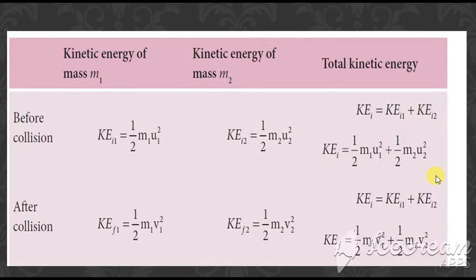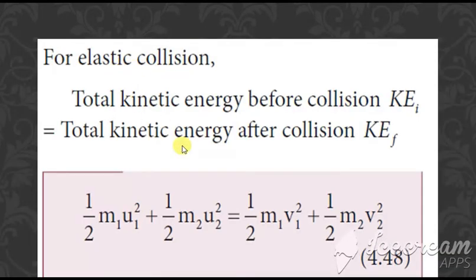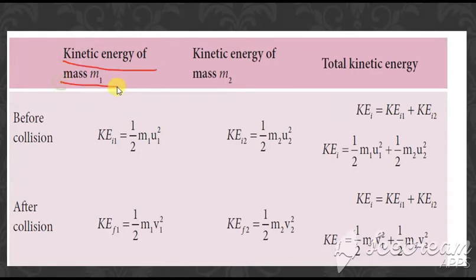Next, we are going to write the equation for kinetic energy. The general formula is given by what? Half m v square, is it not? So when you write this half m v square for the initial and final particles of masses m1 and m2, first consider the kinetic energy of mass m1 before collision, which is half m1 u1 square.